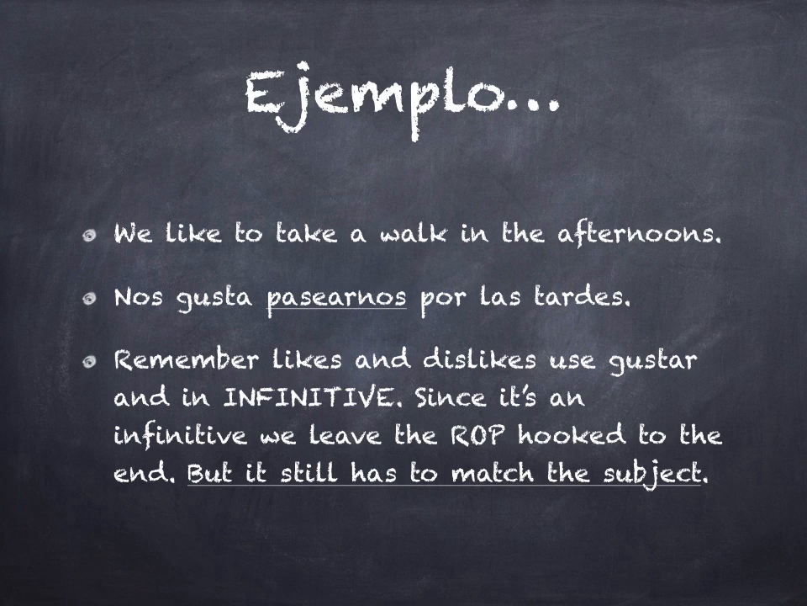Ejemplo. We like to take a walk in the afternoons. Pasearse is to take a walk. So we like to take a walk in the afternoons. Nos gusta pasearnos por las tardes. Well, what in the world's going on here? Well, remember, when we do our likes and dislikes, we always use gustar and then an infinitive. Okay? Now, since it's an infinitive, we leave the reflexive object pronoun hooked to the end of the verb, but it still has to match the subject.